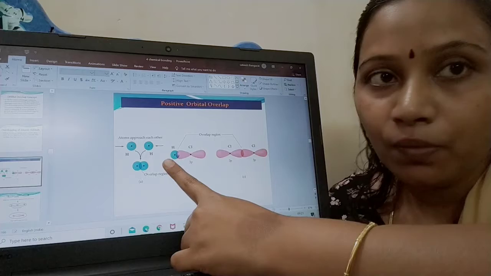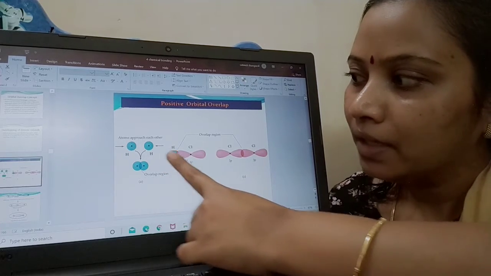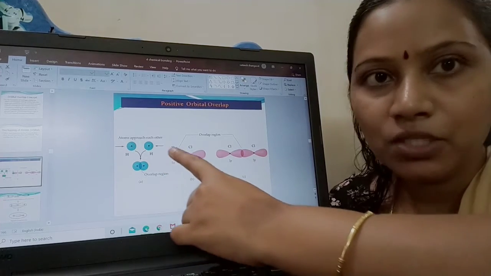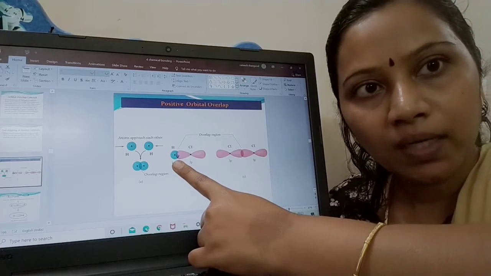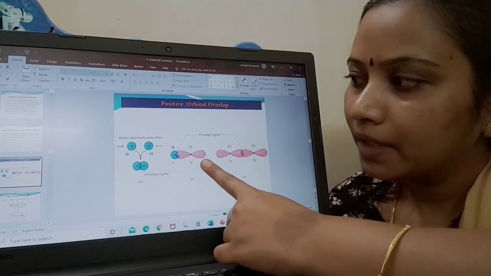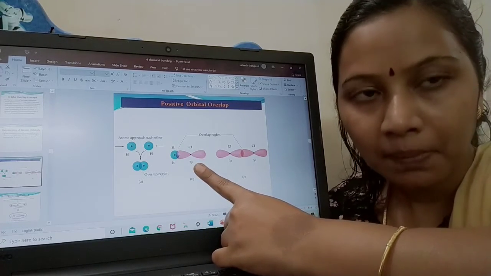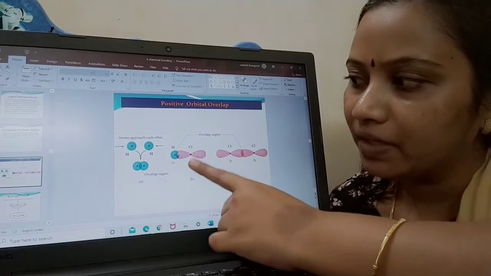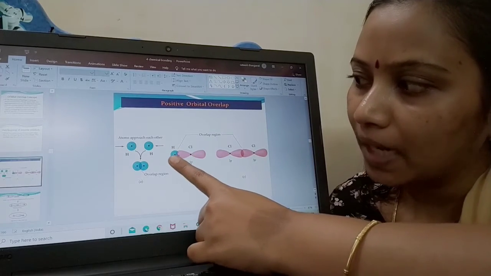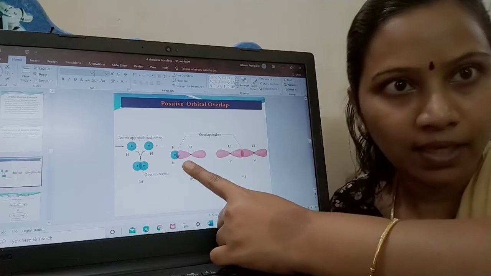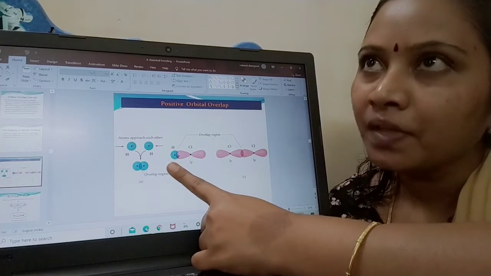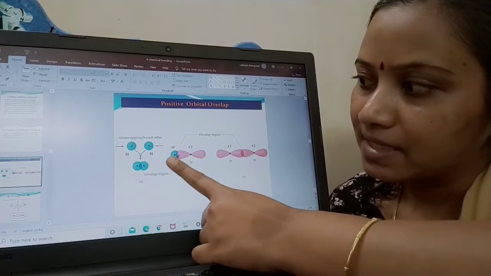So this is between your hydrogen and chlorine. Hydrogen has an s orbital, so I have indicated it with the blue color sphere. And in the chlorine atom, the p orbital comes into play. The p orbital is dumbbell shaped, so I have indicated it with pink color. There is an overlapping between H and Cl. Clear? This is ss, this is sp.